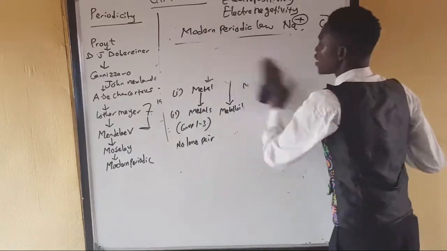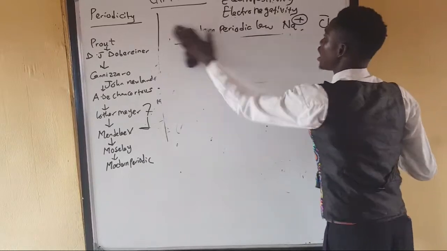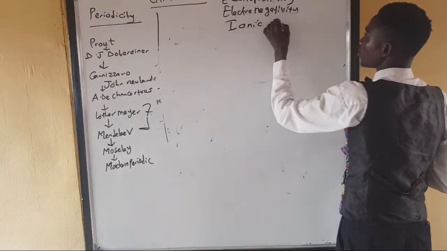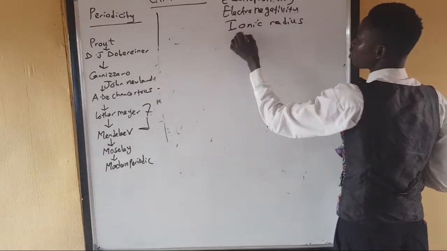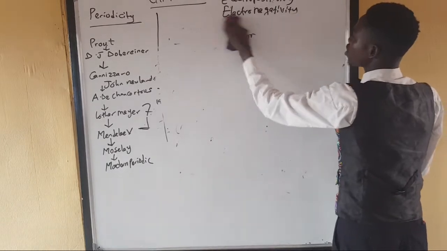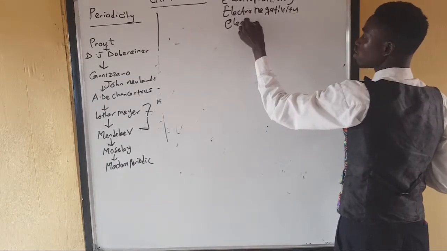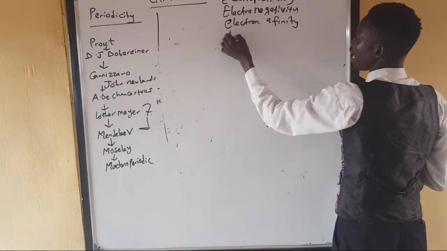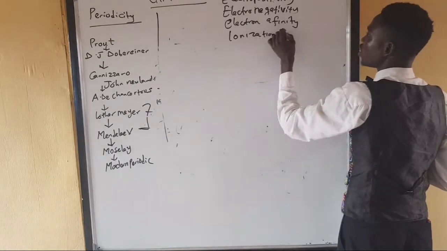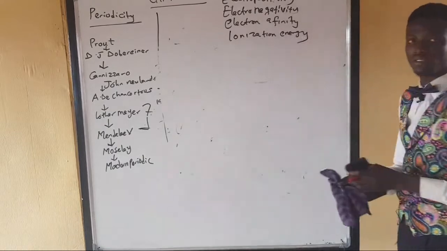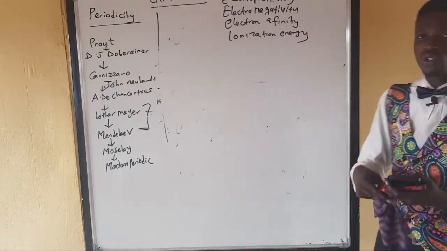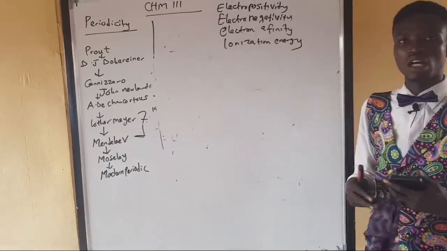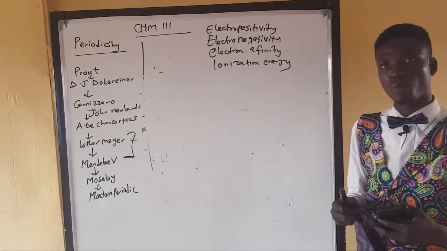So finally, as we'll be calling it today, I'm going to be talking about atomic properties and their trends in the periodic table. I will talk about these things: electron affinity, electronegativity, then ionization energy. All right? So I'll be talking about these atomic properties. We call them atomicity or the periodic properties.